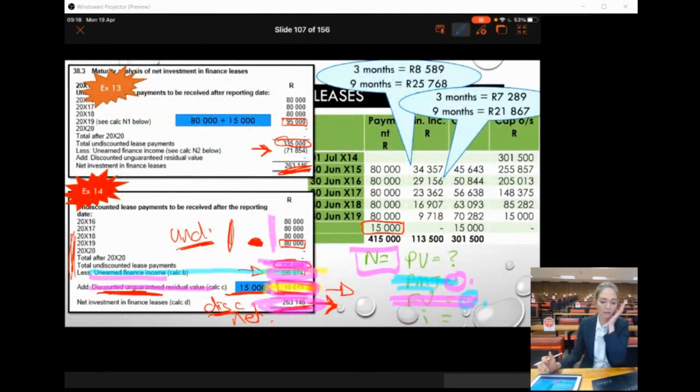Okay, so we're asking, in example 4, why don't you just use the interest rate implicit in the lease calculation and then use 2 input 5 interest in B? Okay. Oh, Ms. Swanepoel, I'm sorry. Did you ask a question? I see you being ignored. I'll get to you just now.